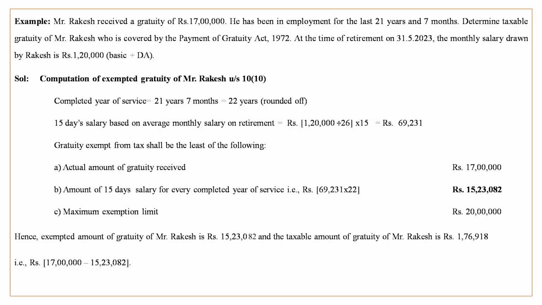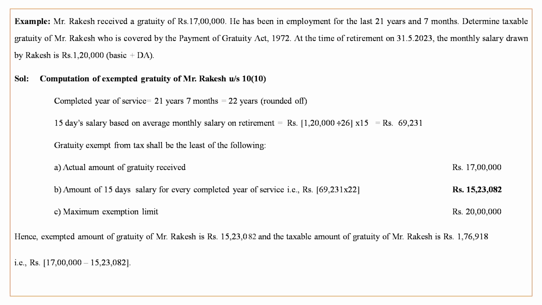His average salary for the last 10 months is 1,20,000 divided by 26 into 15, it comes to 69,231. So what are the least amounts? The least of the following is exempted: actual gratuity received, he received 70 lakh. Then 15 days salary for every completed year of service, that is 69,231 into 22, that comes to 15,23,082, and maximum limit 20 lakh.